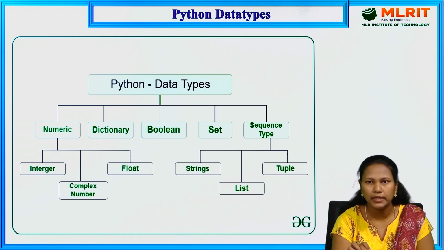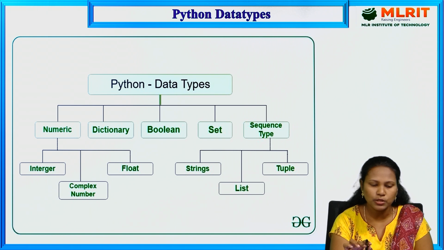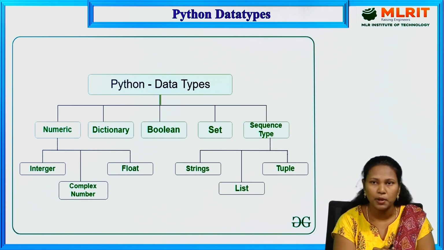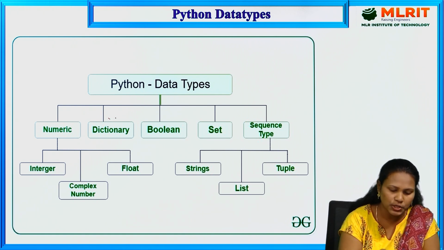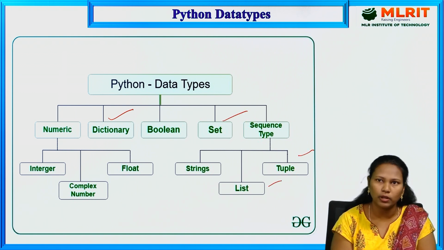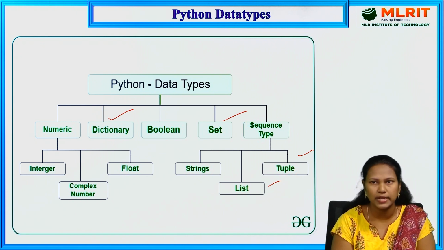In Python, there is no need to specify the data type. Whenever you want to convert a particular data type into another data type, meaning typecasting, then only we have to specify the data type. In Python, we have different data types like the C language, but Python also defines some new ones: dictionary, set, tuple, and list. These four are new in Python. The remaining ones we have seen in the C language as well as the Java language.